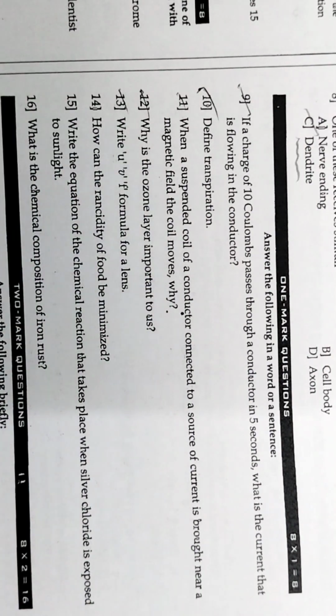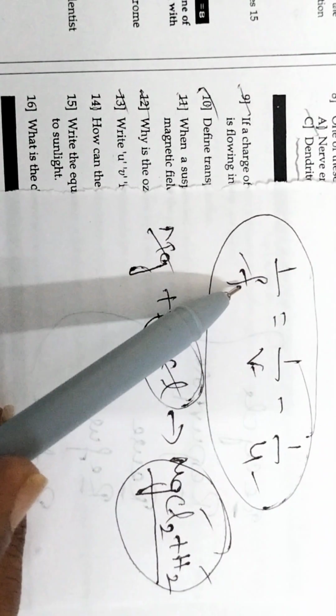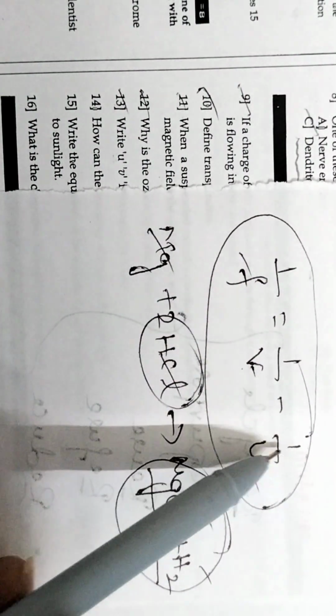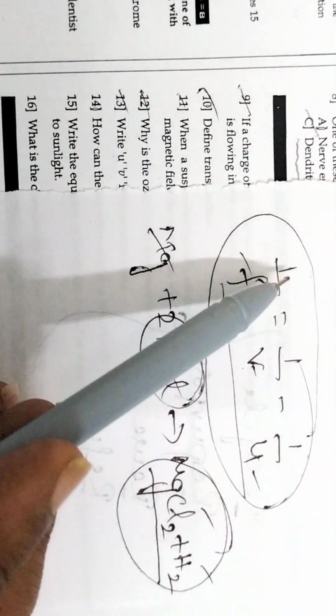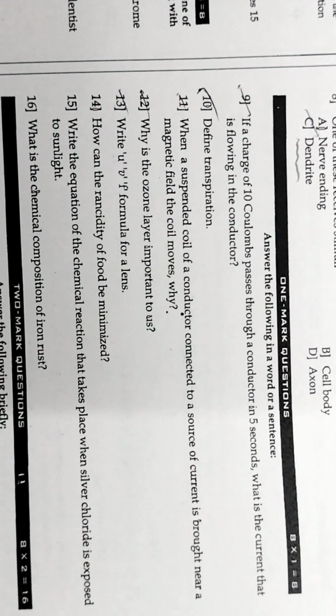Then next question, write the UVF formula for a lens. The lens formula we have already written: 1 over F is equal to 1 over V minus 1 over U.